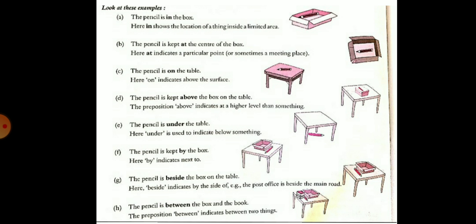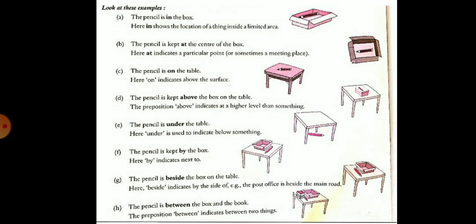Now, in the next picture, the pencil is under the table. Here under is used to indicate below something. Next picture, the pencil is kept by the box.